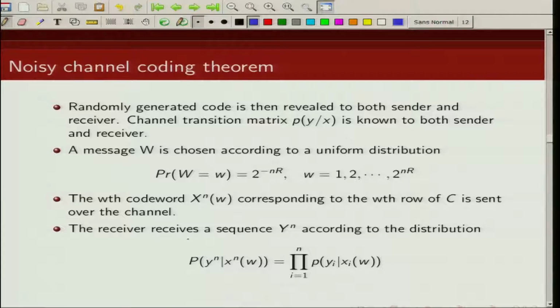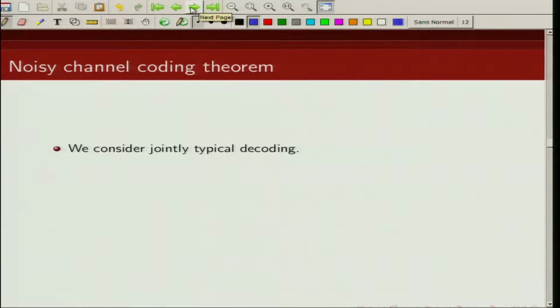Now what the receiver receives is y^n, and the probability of y^n given that a particular x^n(W) was sent, for a discrete memoryless channel without feedback, is given by this expression. Once we receive y^n at the receiver, we are going to do what we call jointly typical decoding, a typical set decoding. This is a suboptimal decoding technique, but asymptotically it is basically optimal.